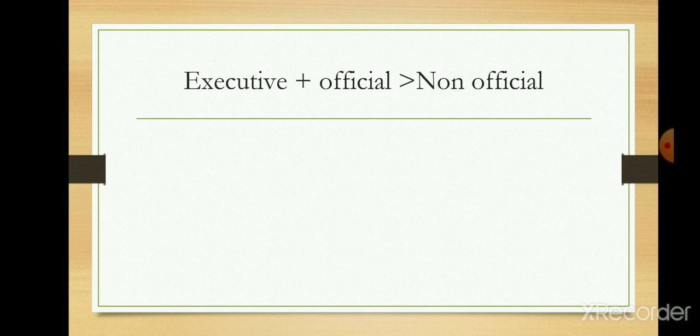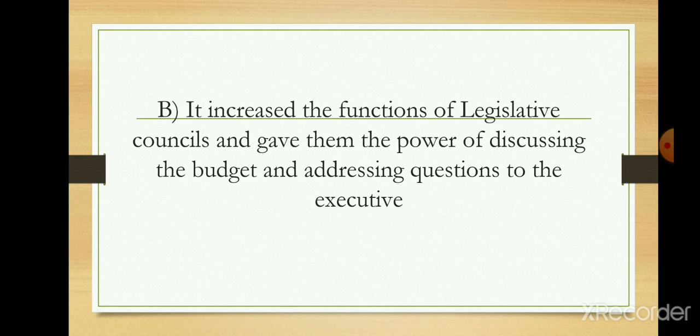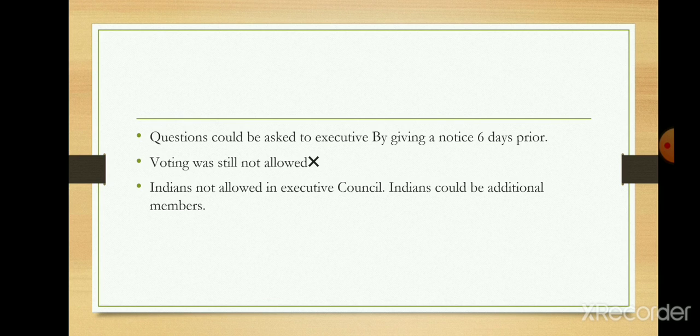Why not? Because there was a provision that official members had always to be greater than non-official members in the executive council. Now, the second provision was that it increased the function of the legislative council and gave them the power of discussing the budget and addressing questions to the executive. So now Indians could address their questions to the executive, but there were some limitations. For example, now a question could be asked, but you have to give 6 days notice to that specific person, and then you can ask your questions.